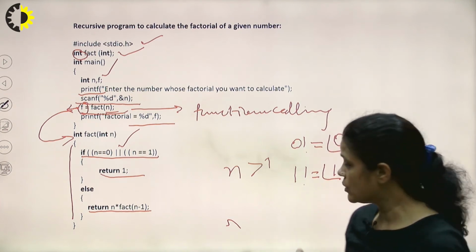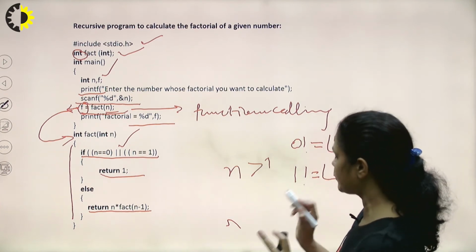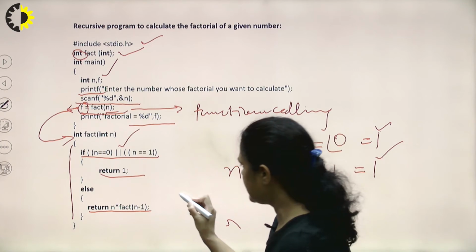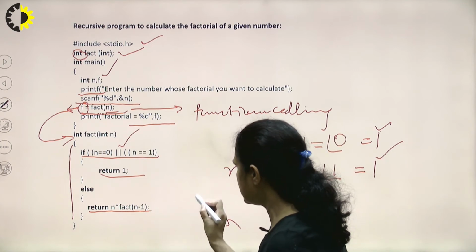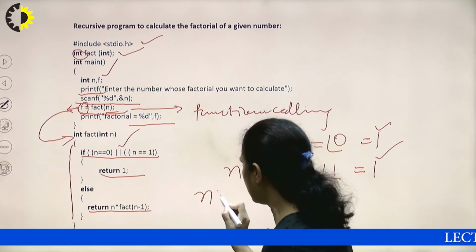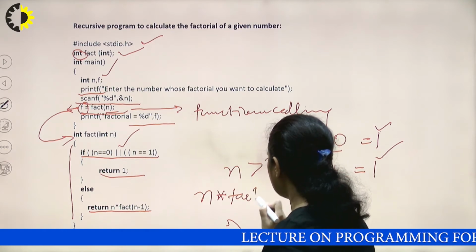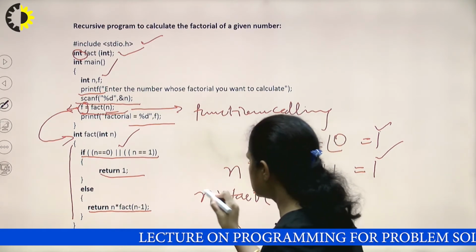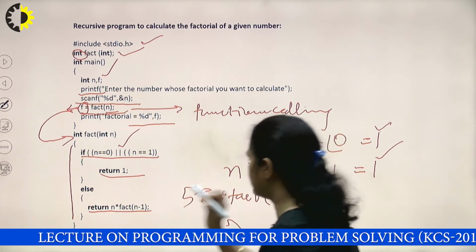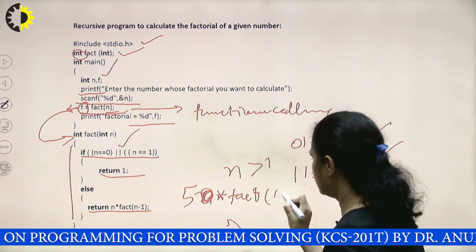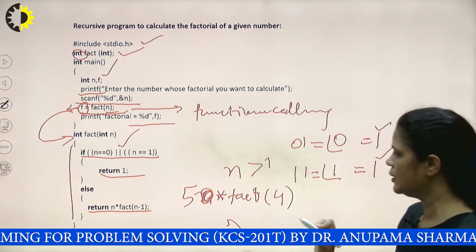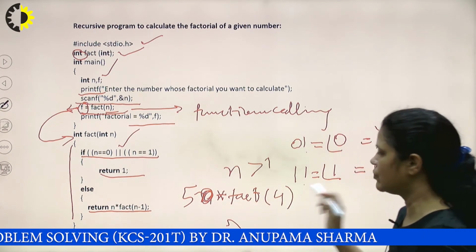What is this statement basically? Let's understand it. In this statement, we are returning n multiplied by fact of n minus 1. Let's suppose this n is 5. So fact of 4, so we are returning 5 multiplied by fact of 4.